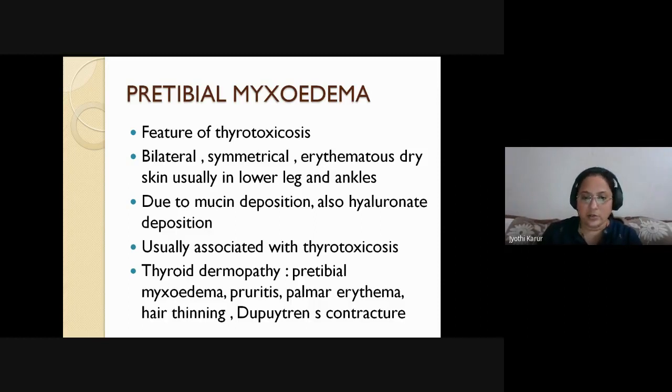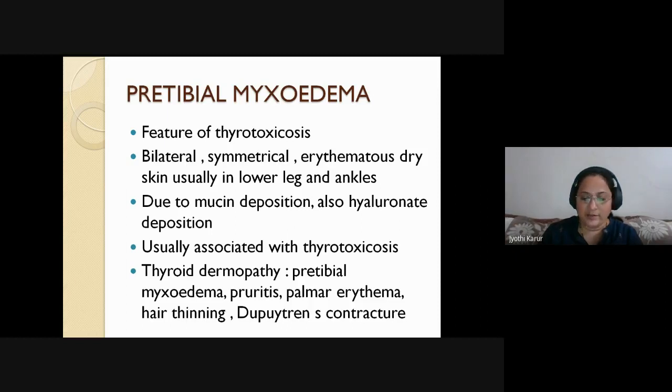So that leads to this symptom complex. And there are certain other signs of thyroid dermopathy. The dermatological disorders associated with thyroid symptoms: one is pretibial myxedema, there will be excessive pruritus, there will be palmar erythema, thinning of the hair, and Dupuytren's contracture.